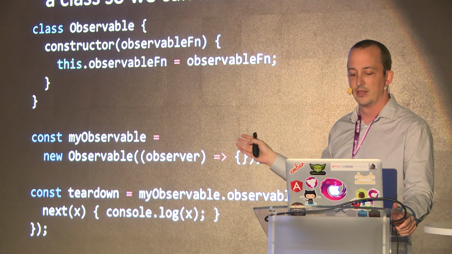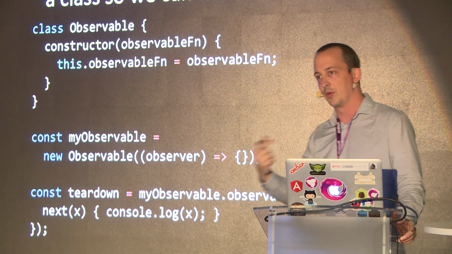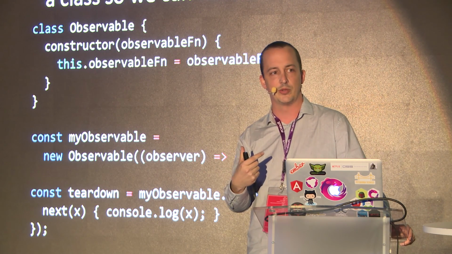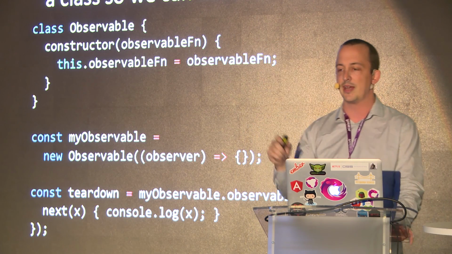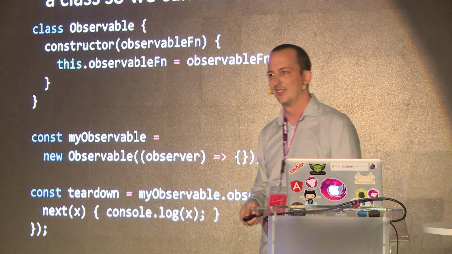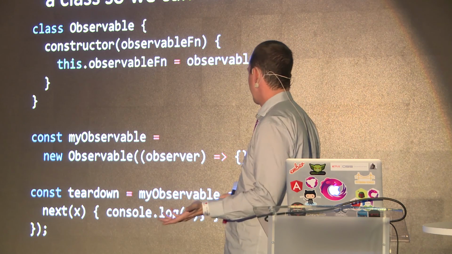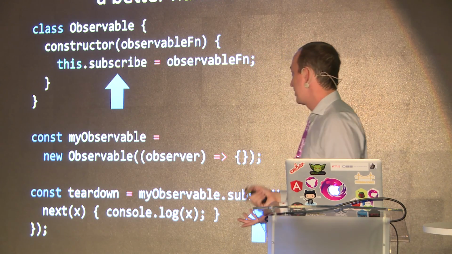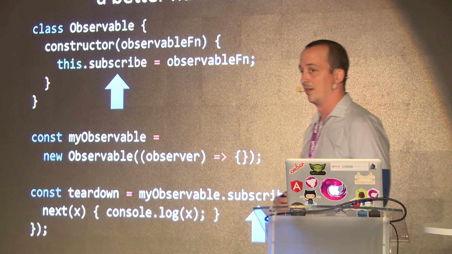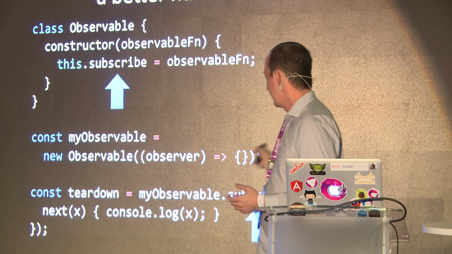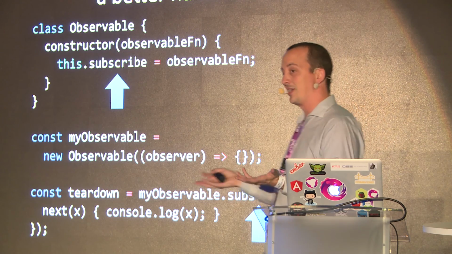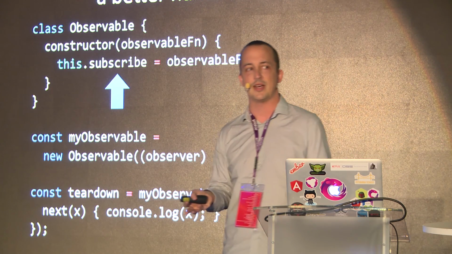And when I want to subscribe to it, I would call my observableFn. Well, it's kind of a horrible name for an externally facing method. So why don't we just stuff it in subscribe instead? So now we call subscribe, and now this looks like the observable you're used to seeing in RxJS.